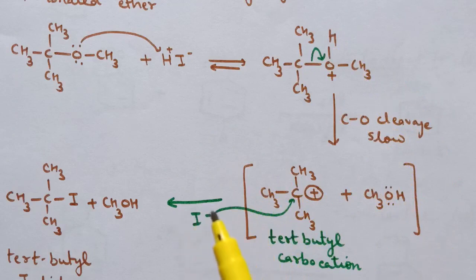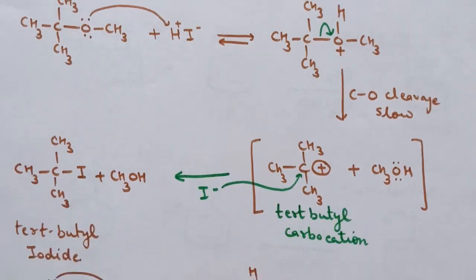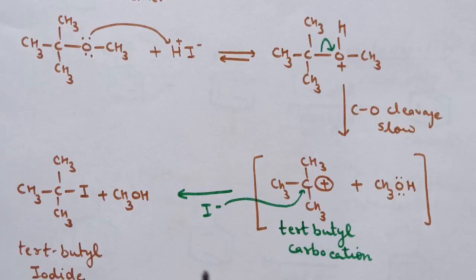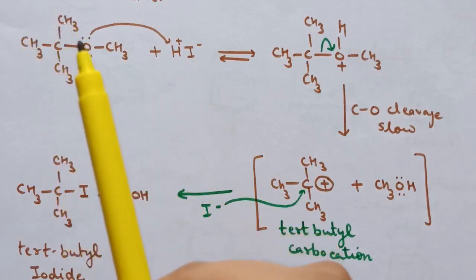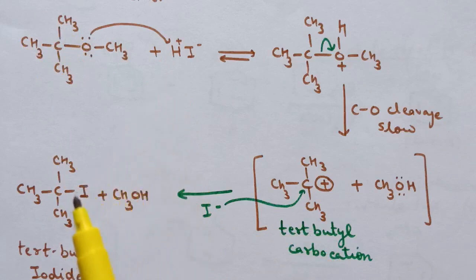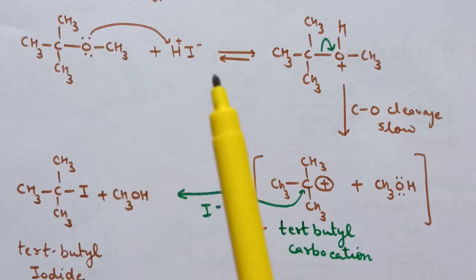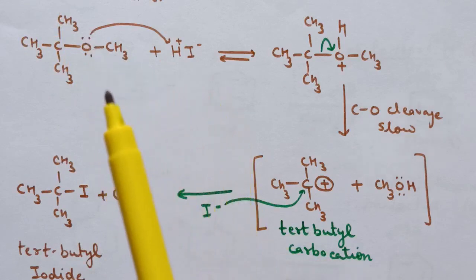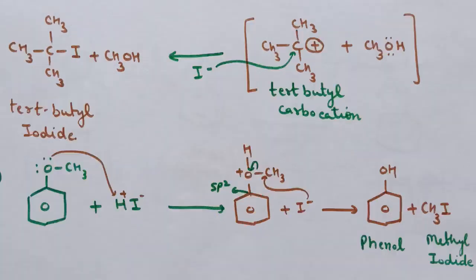Now I- nucleophile attacks on this carbocation and here we are getting tertiary butyl iodide. So whenever one R group is tertiary group, then in that case product is different. Nucleophile attacks on the tertiary group because whenever one group is tertiary group, the reaction occurs via SN1 mechanism and the stability of product depends upon the carbocation formation.